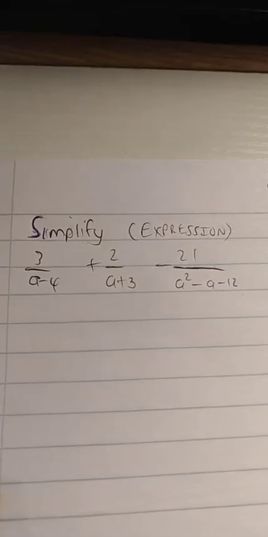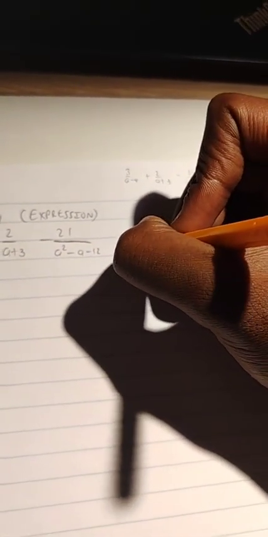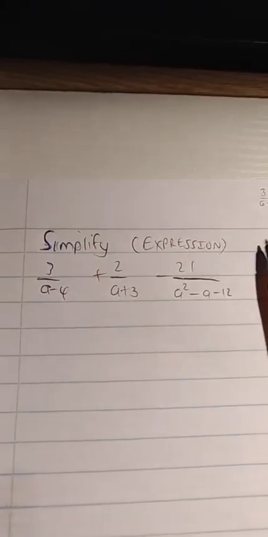Okay, the first step, guys, that we need to take in simplifying an expression of this nature is we need to first look at the denominator. Before even looking at it, look at the expression and ask yourself, how many terms do you have in the expression?